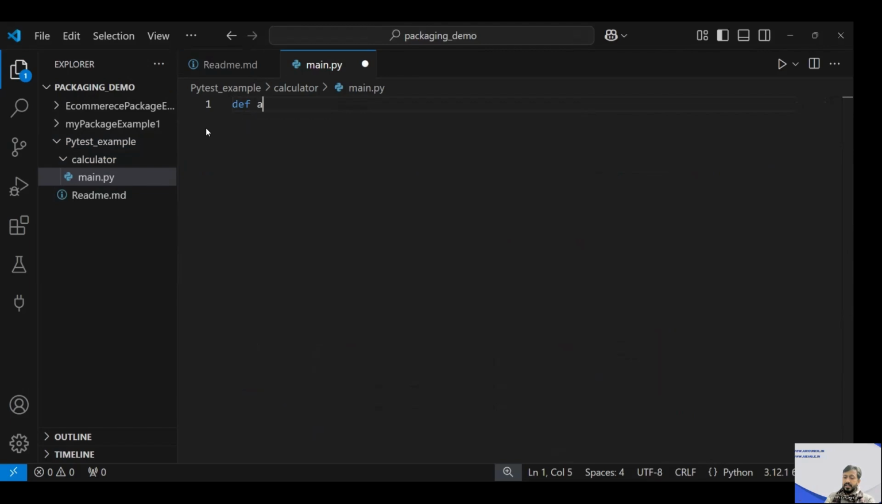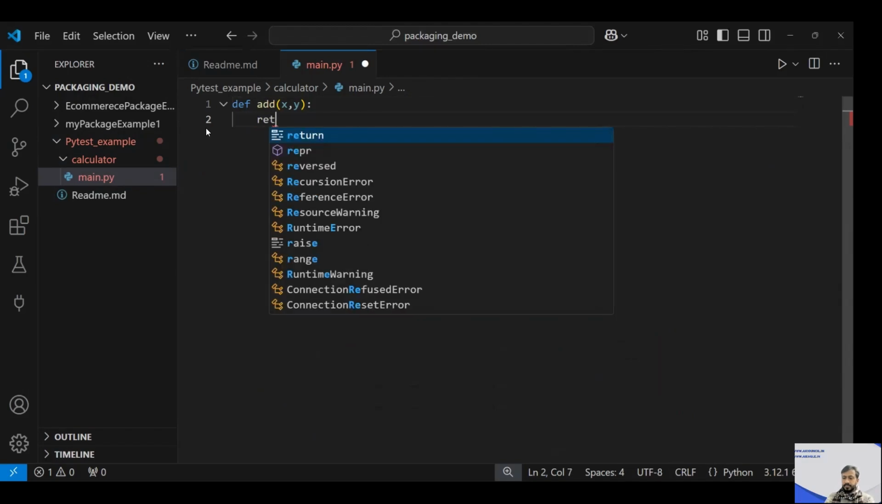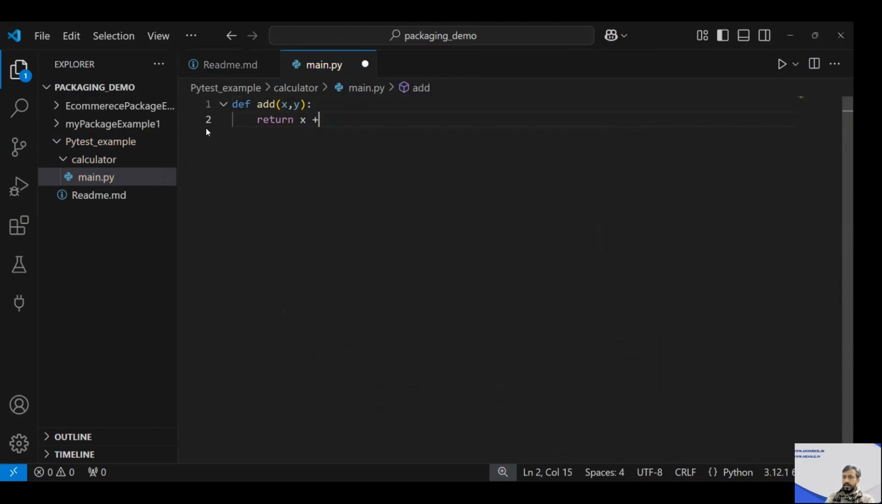Let's say def add(x, y), and I'll say return x plus y. And thereafter def subtract(x, y), and I'll say return x minus y. So these two functions I'll write.